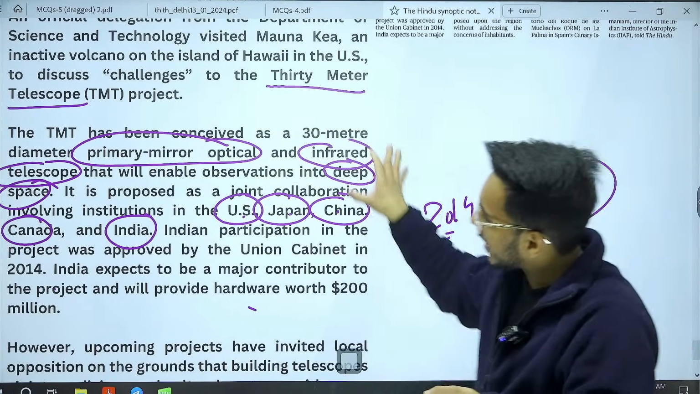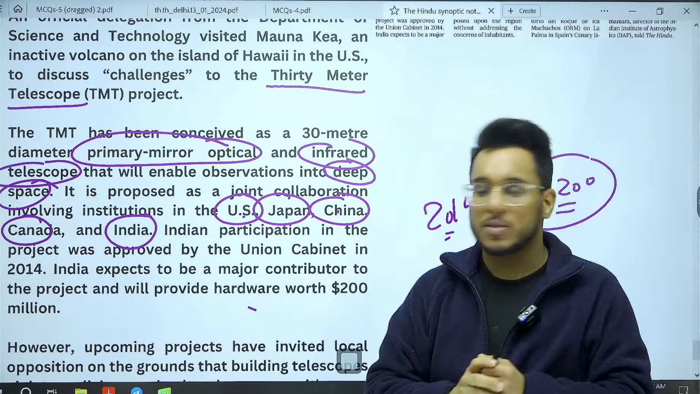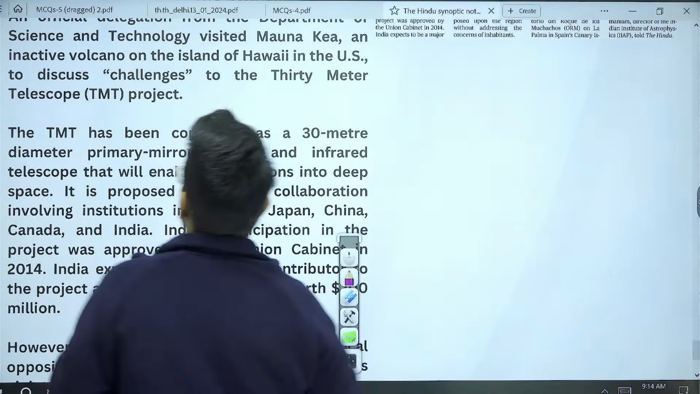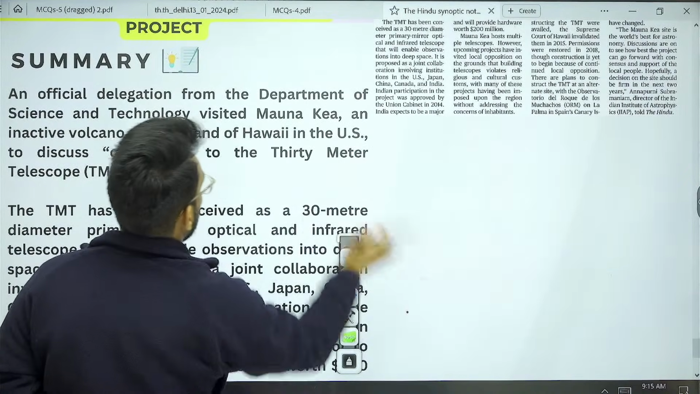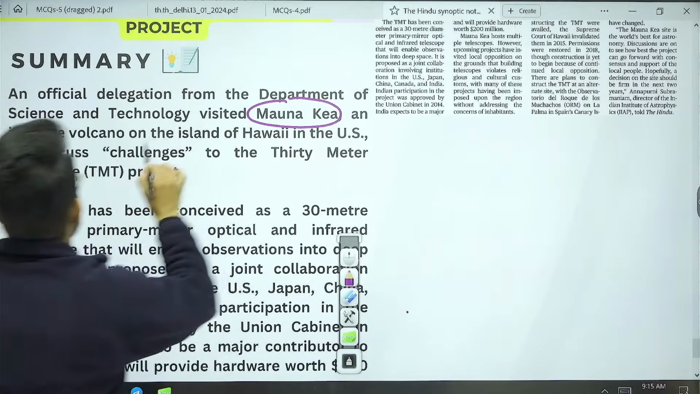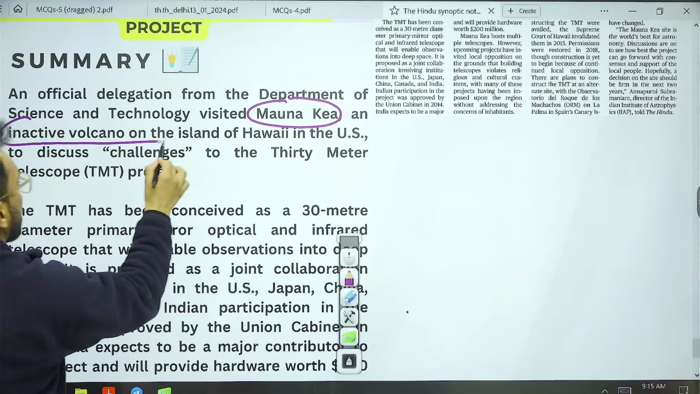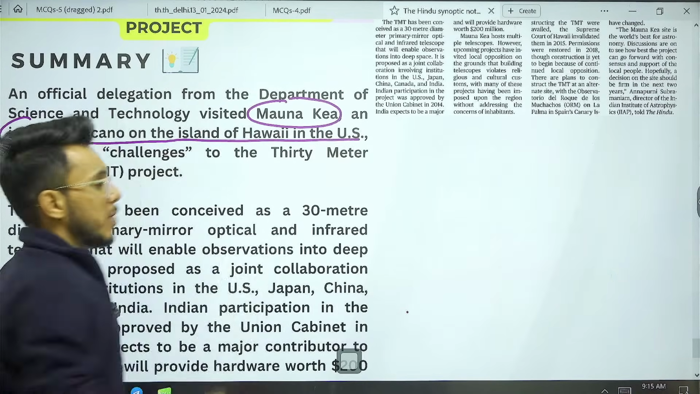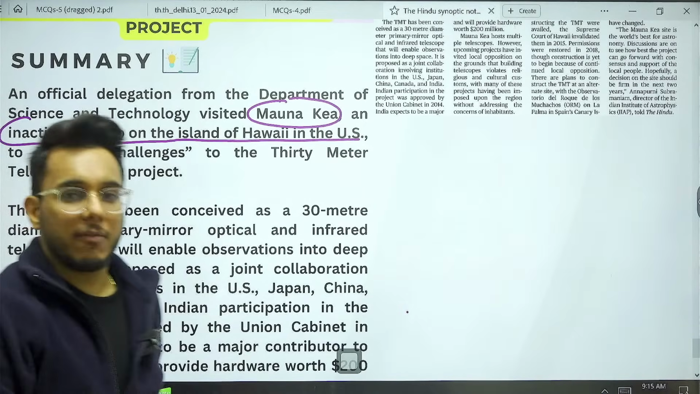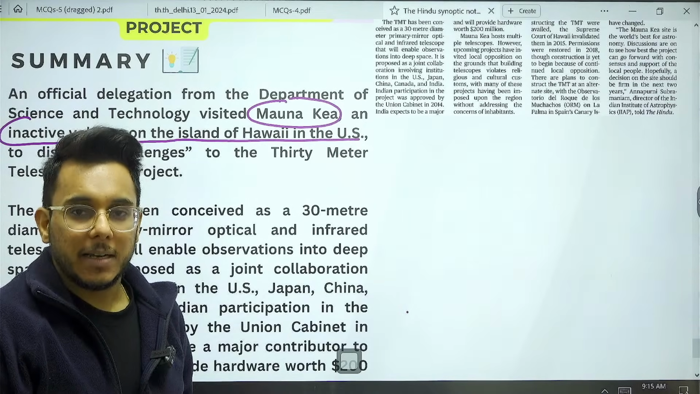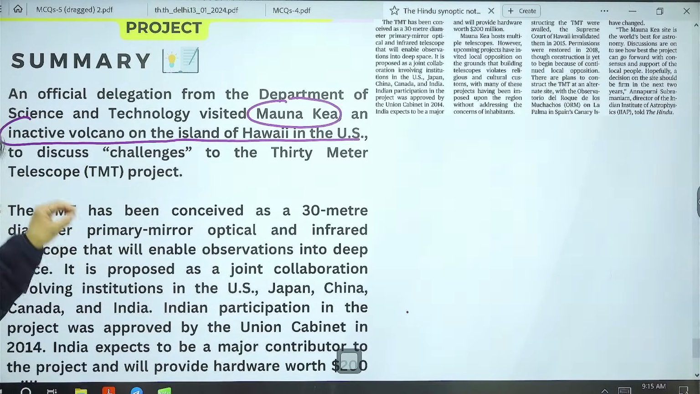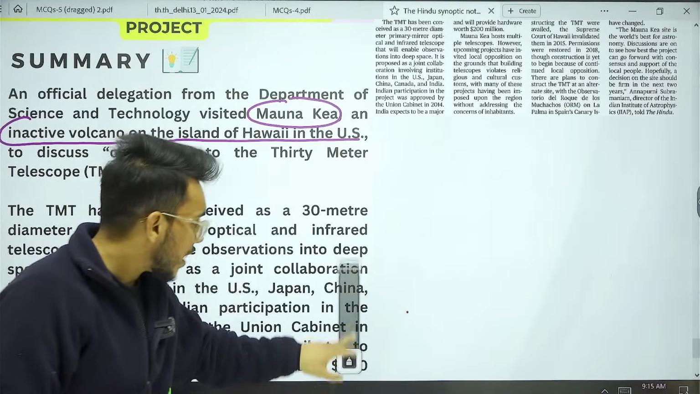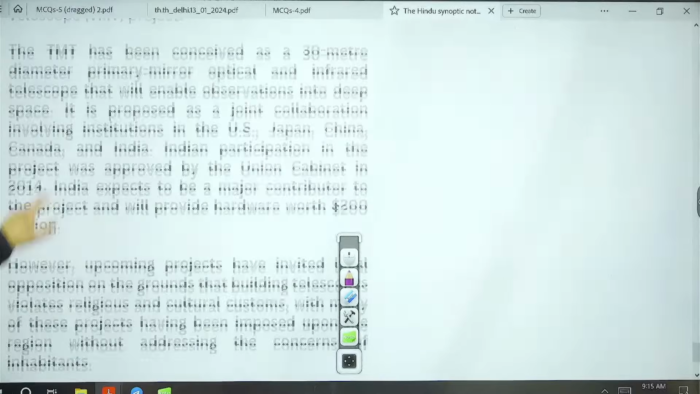Now, a question comes: where is this telescope to be established? It was to be established at Mauna Kea, an inactive volcano on the island of Hawaii, US. So you might be knowing about Hawaii. On the Hawaiian island, this Mauna Kea is located. Now, what has happened up till now? This project has not materialized because the local people are protesting against it.